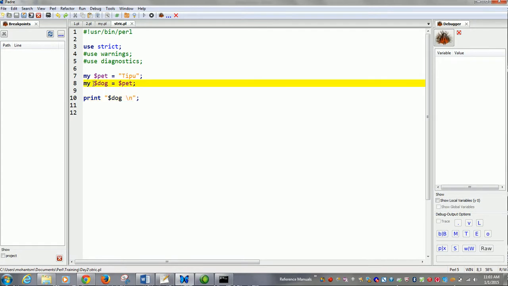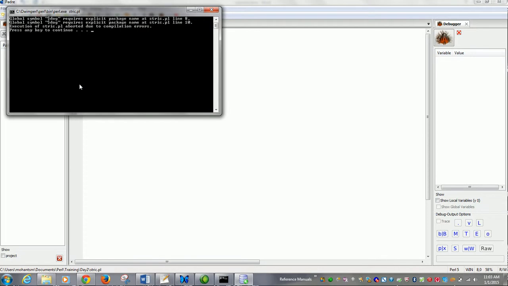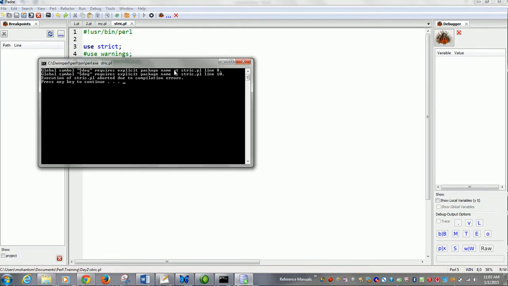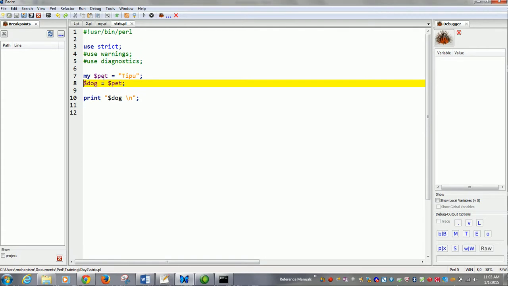See, let's omit this my variable over here. Now once you omit it, see what it does. Global symbol $dog requires explicit package name. Everything requires a package name. So it enforces that you scope your variables. The moment you assign it with my, it works fine.